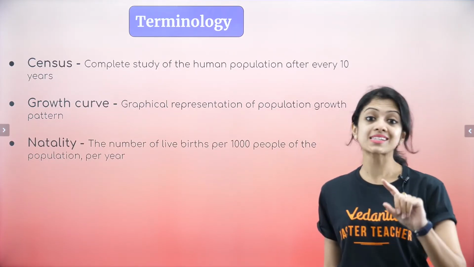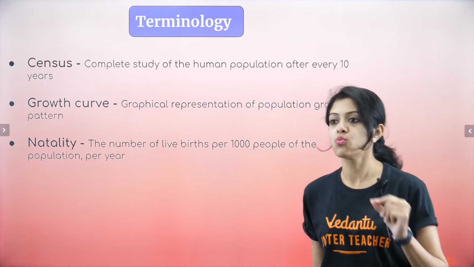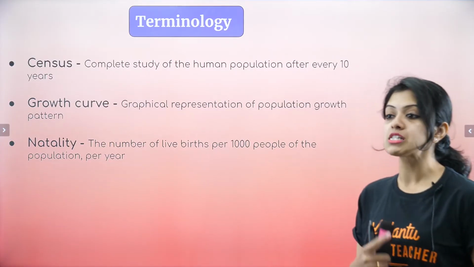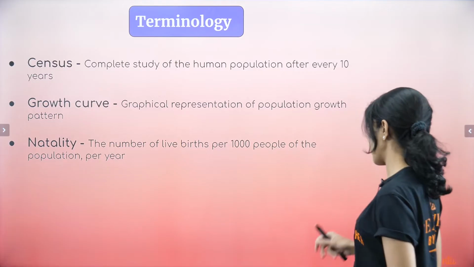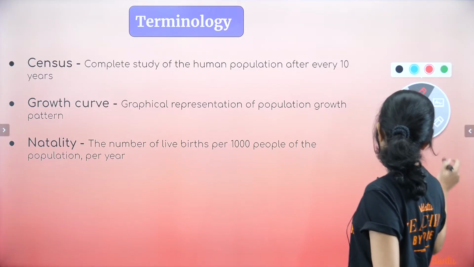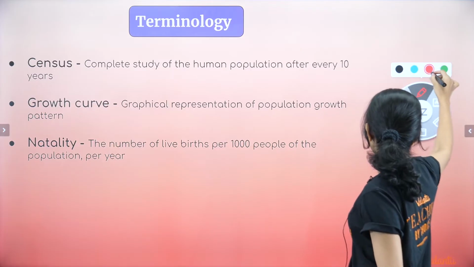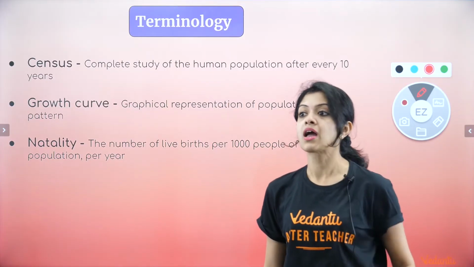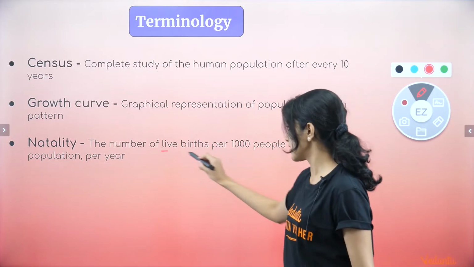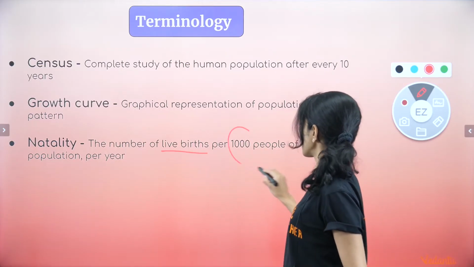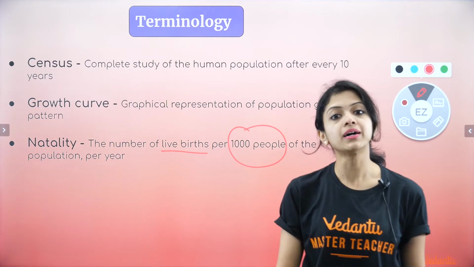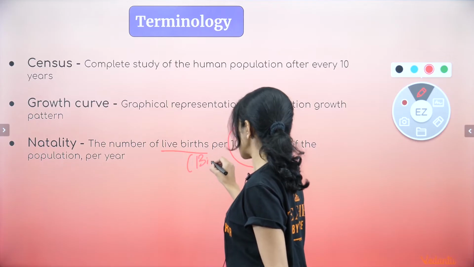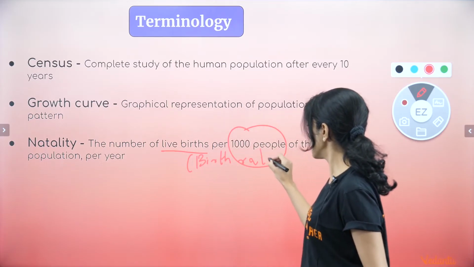Again, it's a term that can be confused with mortality, but what is natality? It is the number of live births per 1,000 people of the population per year. That number 1,000 is very important because we can easily get confused and misled to think that it can be 100 or 10,000 or something like that, but no, it's a 4-digit number, 1,000. The number of live births, you must mention that, per 1,000 people of the population per year is natality, which we also call birth rate. In simple terms, we also call it birth rate.